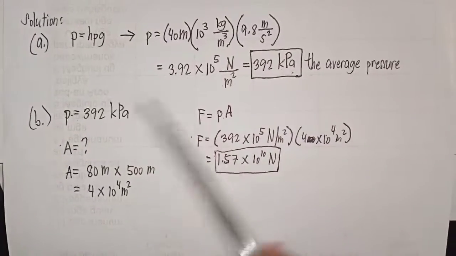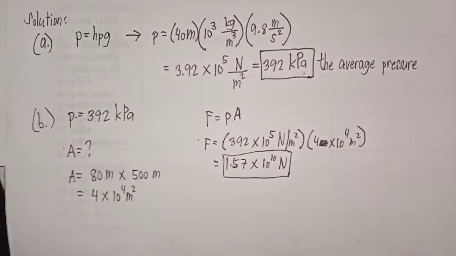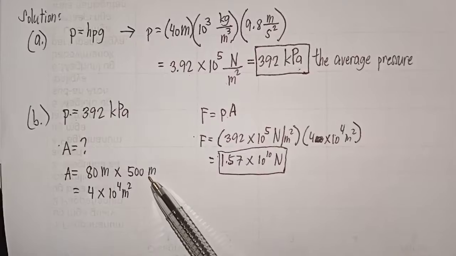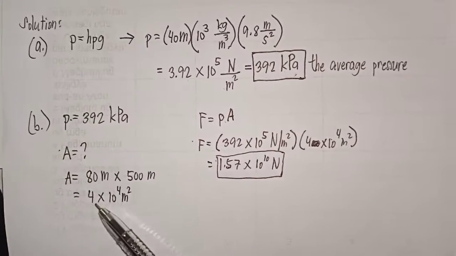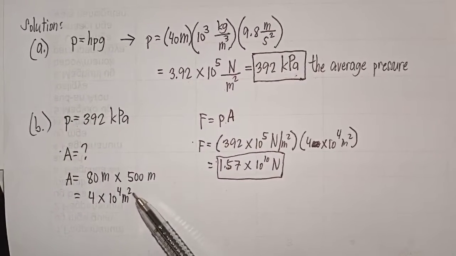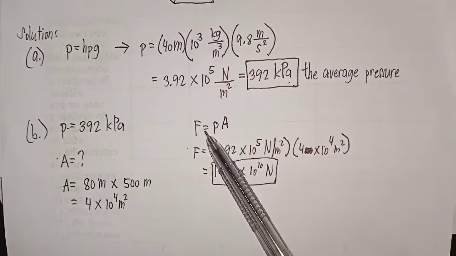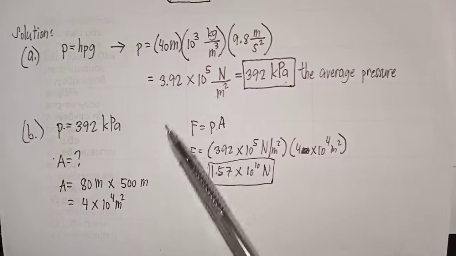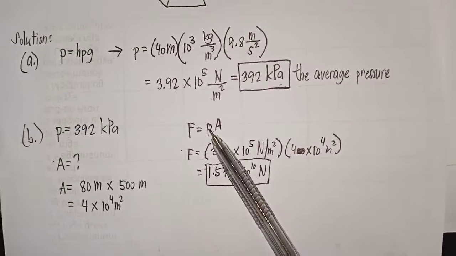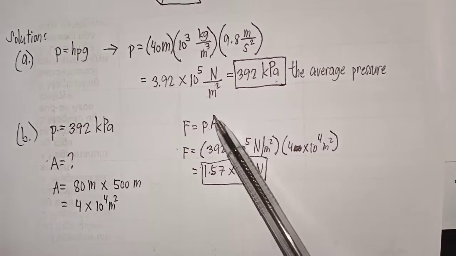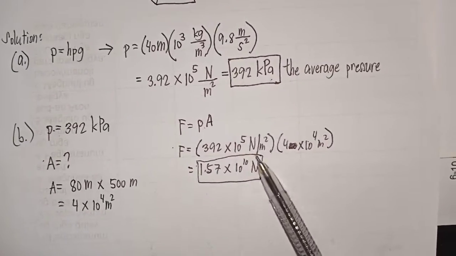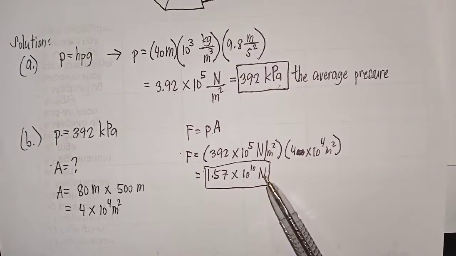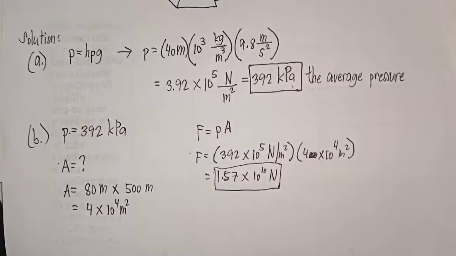So we now have the value for P. What we will find now is the value of A, which is the area. So 80 meters times 500 meters equals 4 times 10 to the power of 4 square meters. Since we now have the value for P and the value for A, we can use the formula. So we substitute the value for P and the value for A, and then the answer is 1.57 times 10 to the power of 10 newtons. This is the final answer.